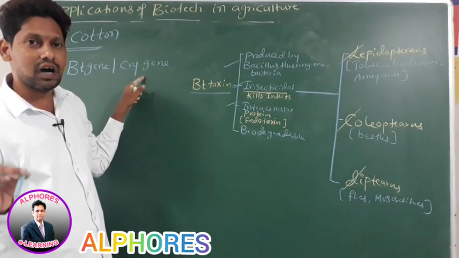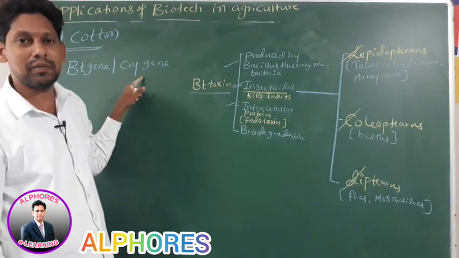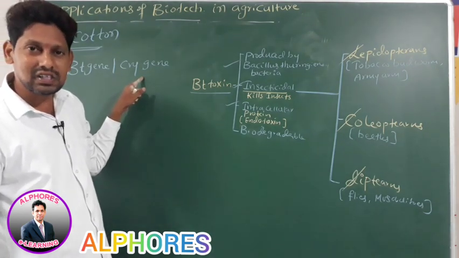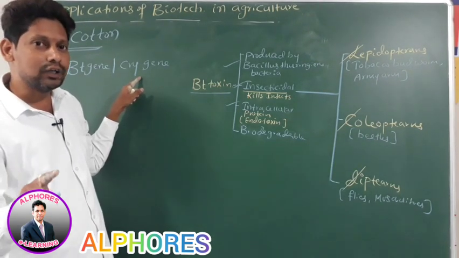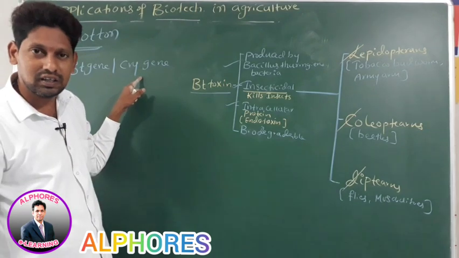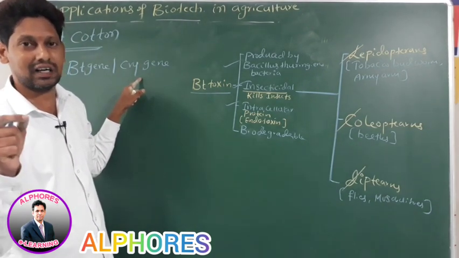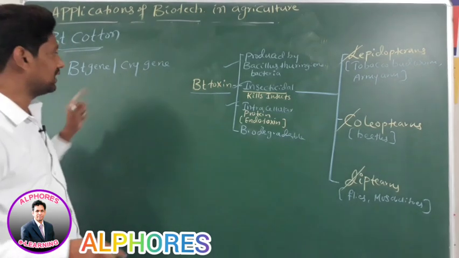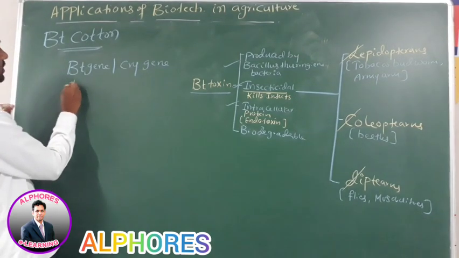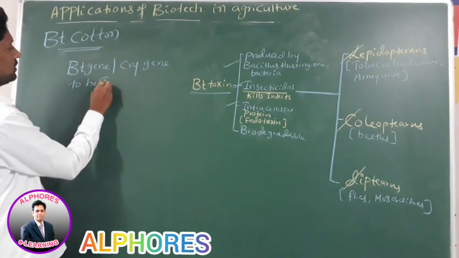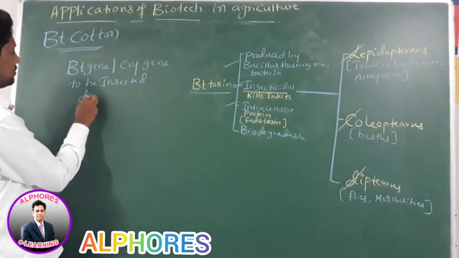Which Bt gene or cry gene should be inserted into a plant depends on, number 1, the plant into which we are inserting the desired gene, and number 2, the target pest. It means which pest is targeted.